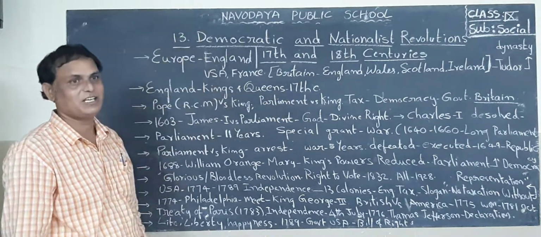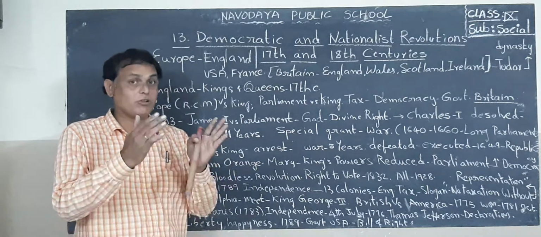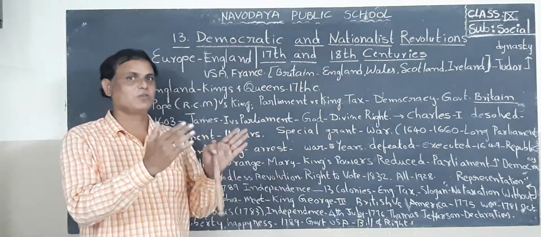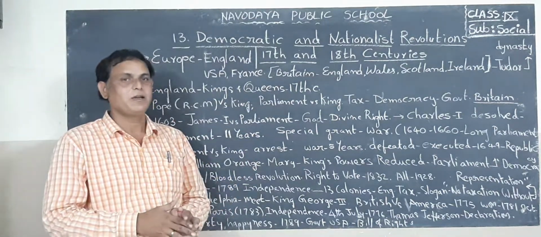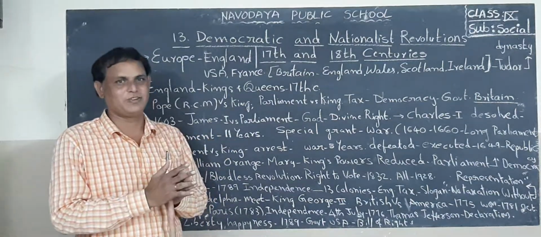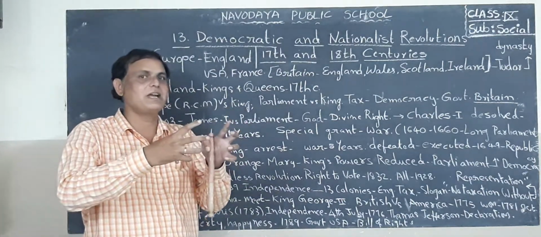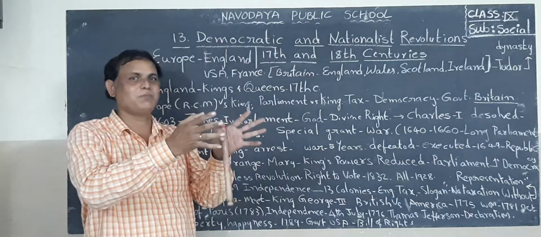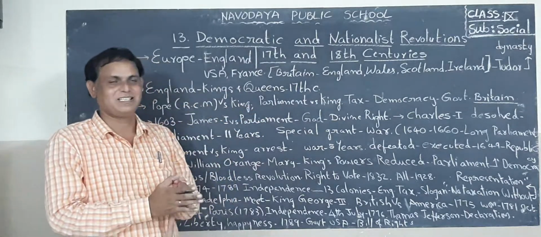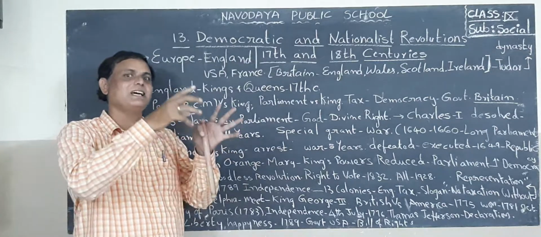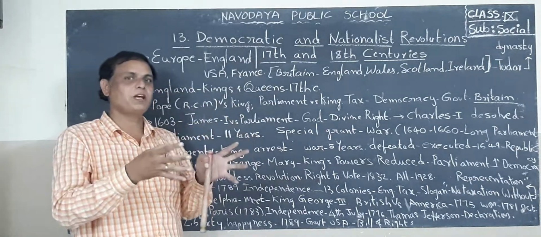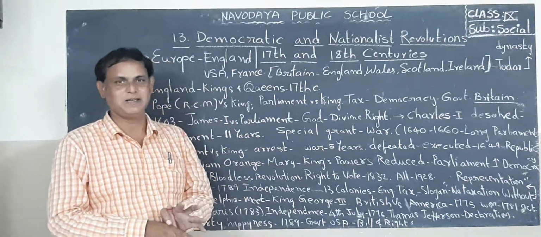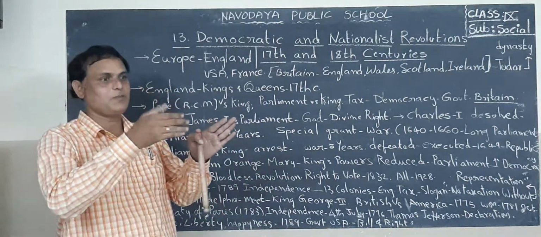Even in our country, we have a president. For example, Ramnath Kovind was our president of India. But the position is ceremonial. The actual powers are vested in the hands of the parliament, that means the parliament representatives, MPs. Among all MPs, we elect one person as PM, Prime Minister. Now the Prime Minister is Modi. So Modi has the power for 5 years to rule our country. By the president's name he is ruling.